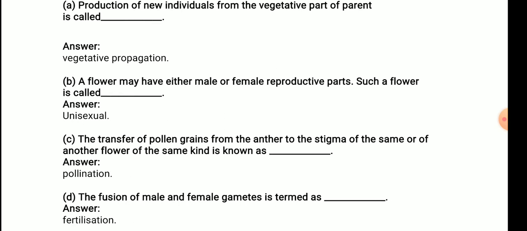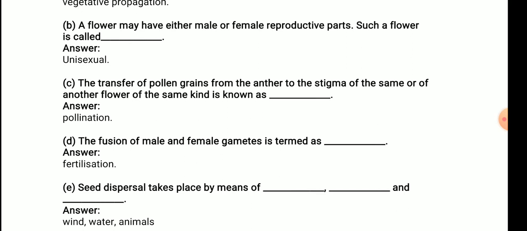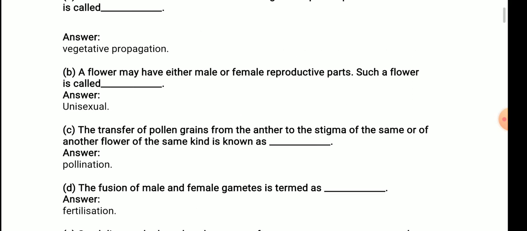D, the fusion of male and female gametes is termed as fertilization. I hope already you know. E, seed dispersal takes place by the means of dash, dash and dash: wind, water and animals. These are the methods due to which seed dispersal takes place. Okay, so what are the answers?